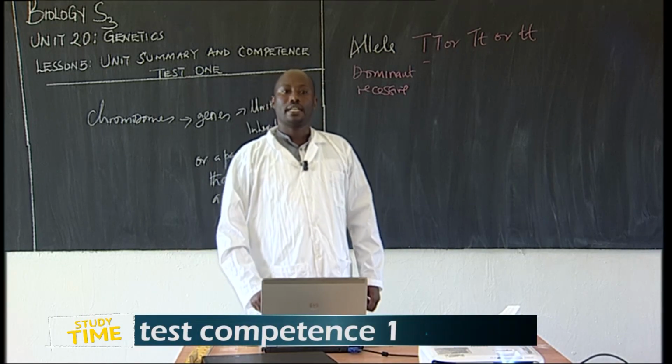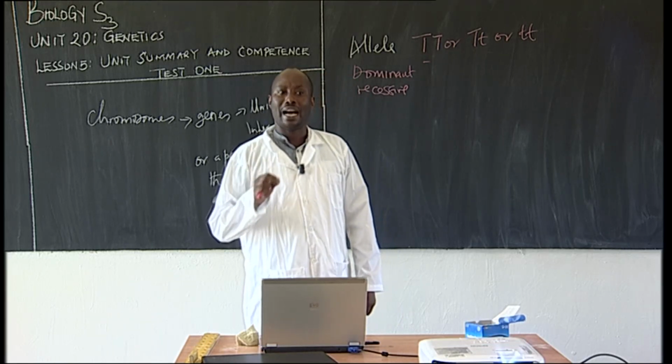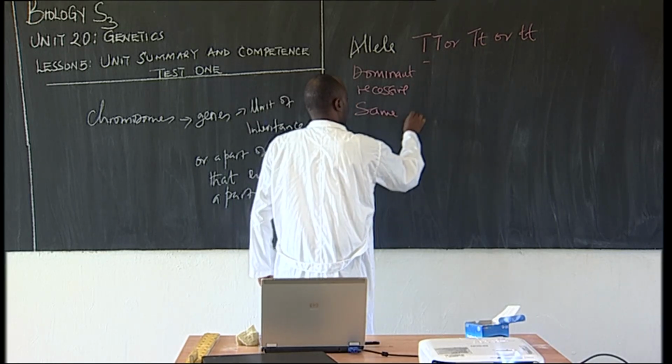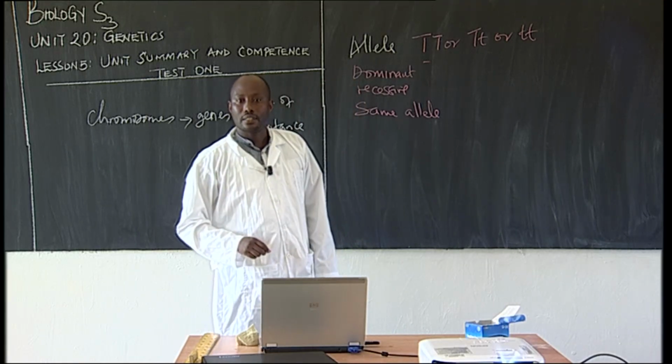Homozygous refers to individuals that have two similar alleles. Similar alleles are called homozygous.